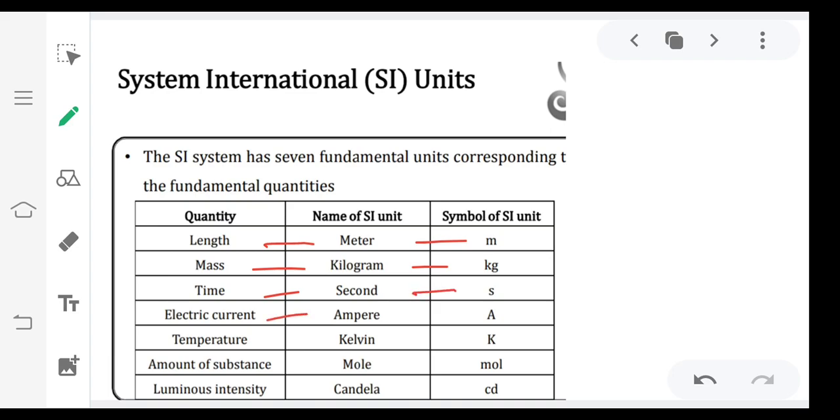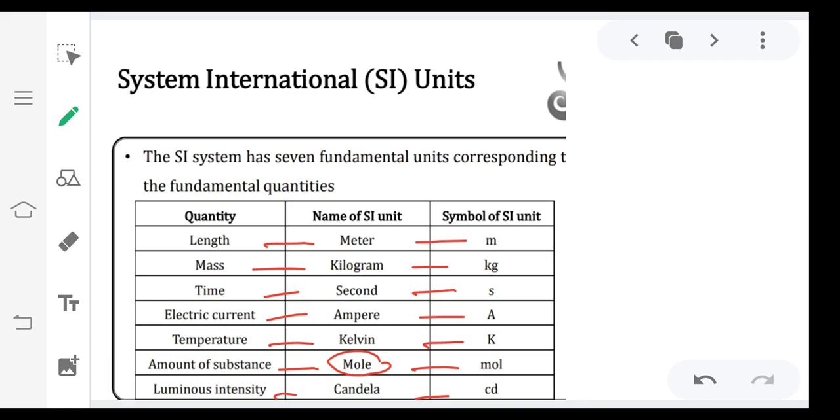Electric current is measured in amperes and the symbol is A. Temperature: Kelvin is the SI unit and the symbol is K. Amount of substance: the mole, very important in chemistry as well as in physics. Mol is the symbol. Next, luminous intensity, that is candela, cd.